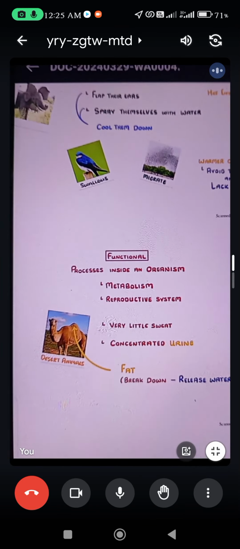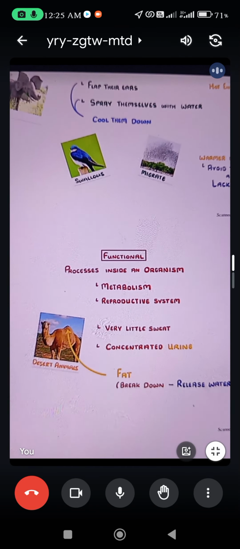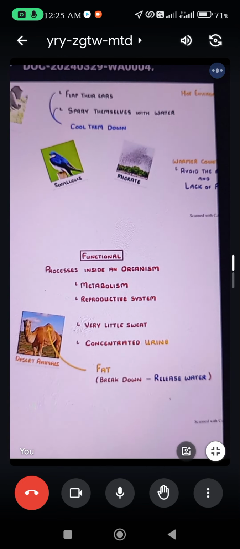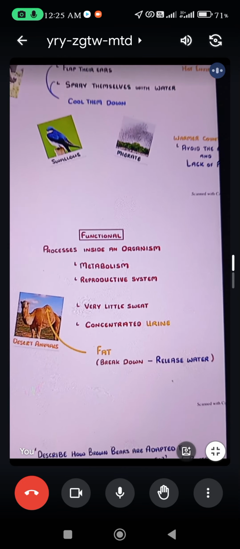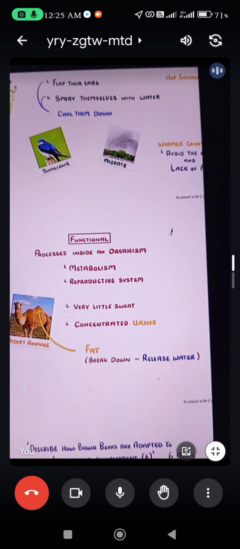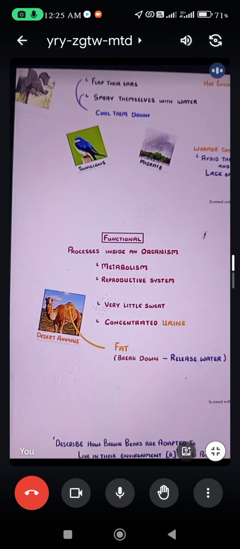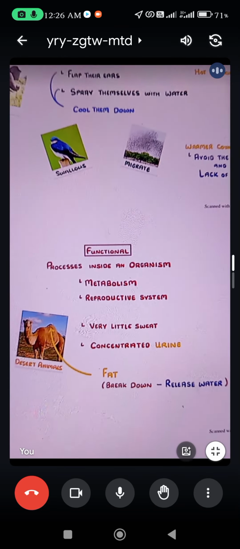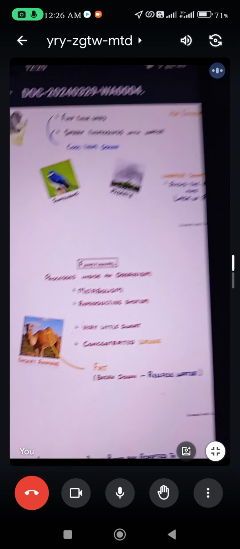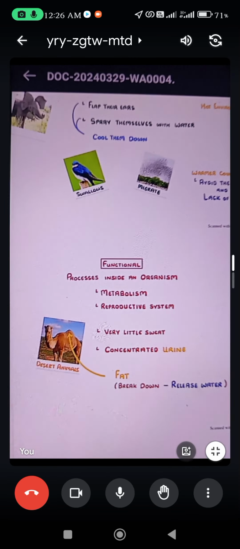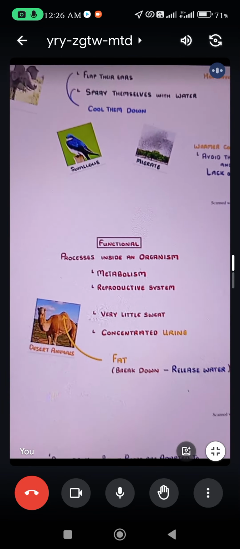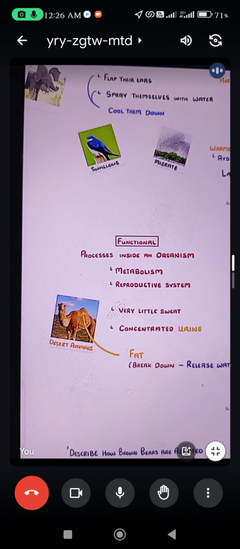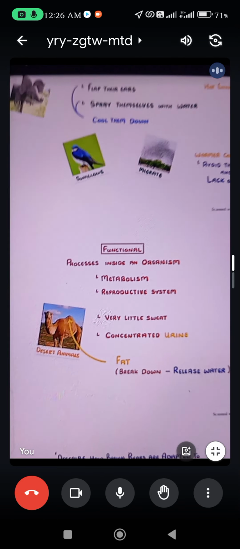Functional adaptations are the hardest ones to notice. These relate to the processes going on inside an organism's body. This adaptation happens inside the organism's body, for example their metabolism or reproductive system. For example, many desert animals conserve water by producing very little sweat.